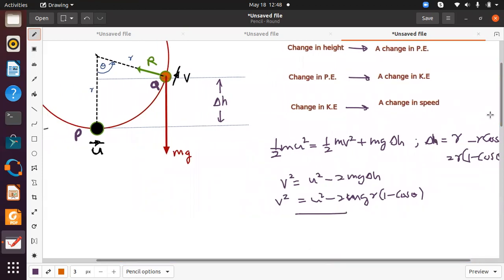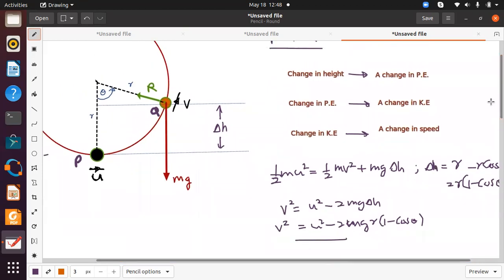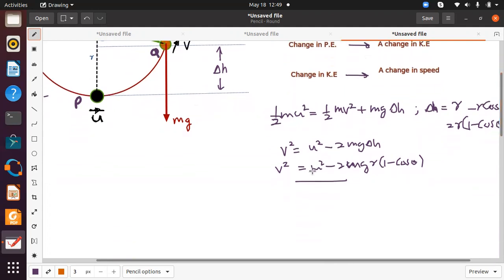Right. Now, what causes the motion of this bead on the wire? So there has to be some force acting towards the center, right? So we can apply F equals ma towards the center, right?